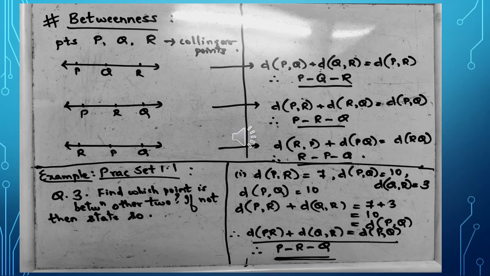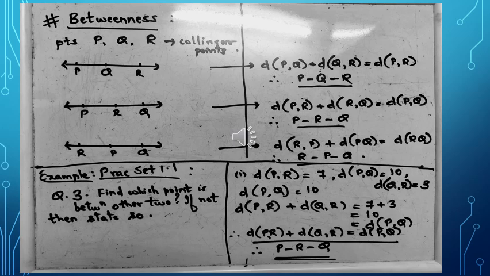Here we are given three distances, and thereby we need to find out which point is in between the other two. So here in the first example, distance PR is given as 7, distance PQ is given as 10, and distance QR is given as 3.